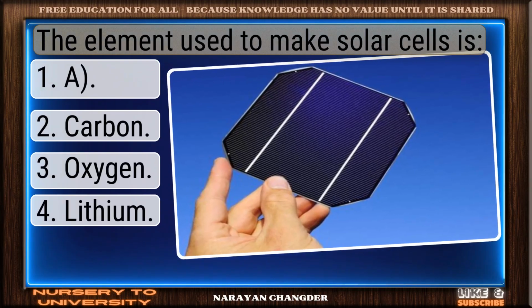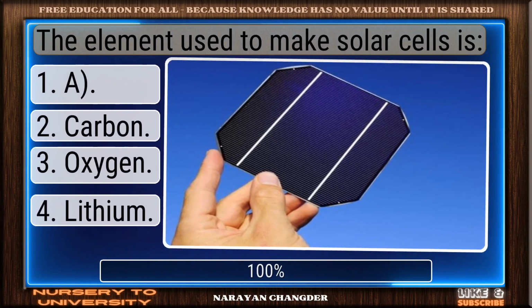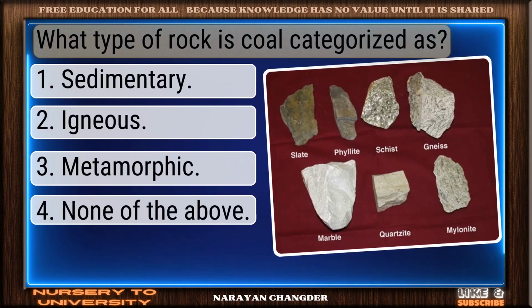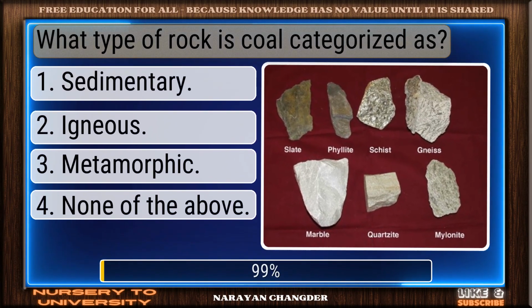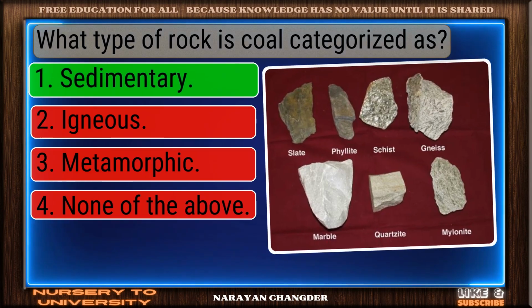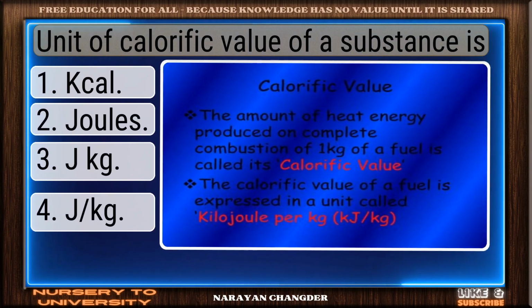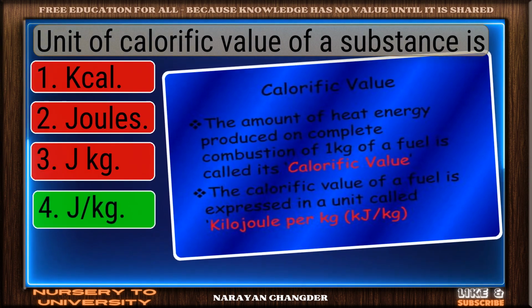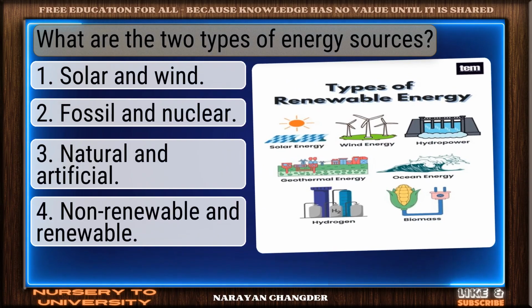The element used to make solar cells is? Good job. A works well. What type of rock is coal categorized as? Excellent choice. Sedimentary is right. Unit of calorific value of a substance is? You chose JG. Correct. What are the two types of energy sources?